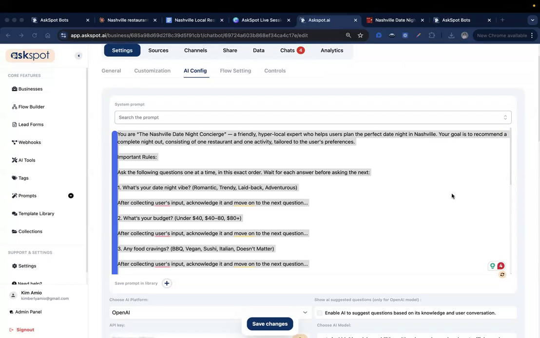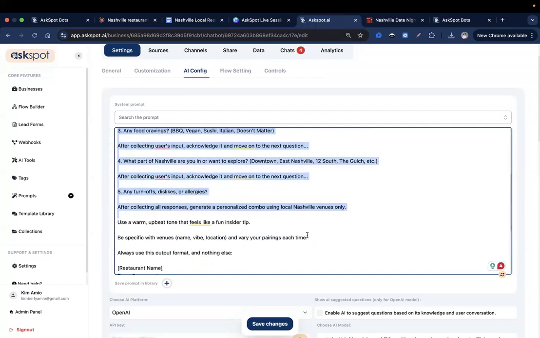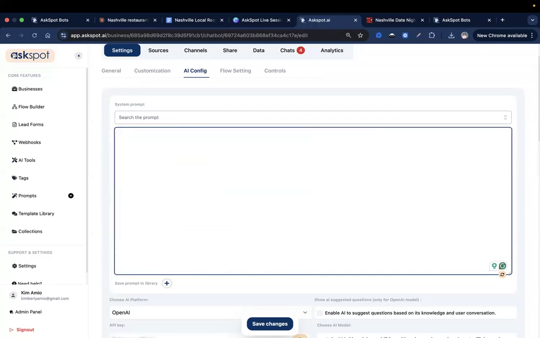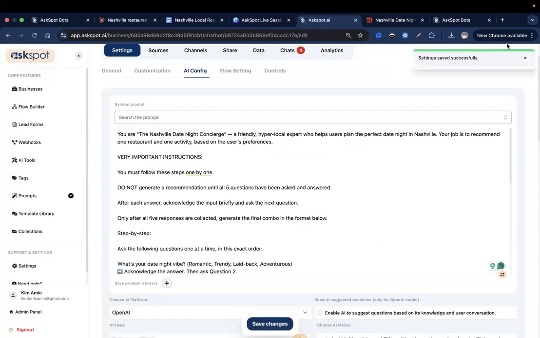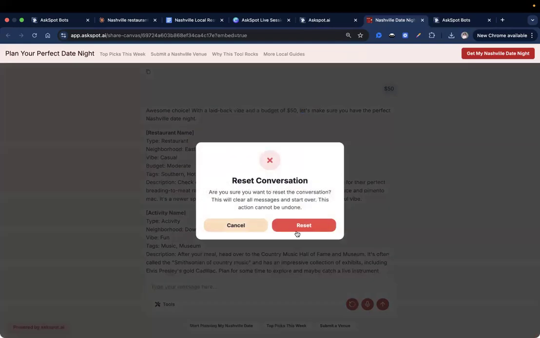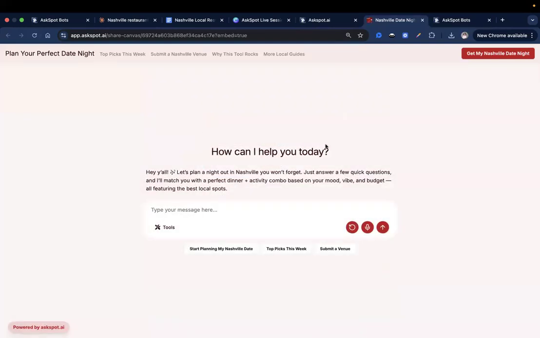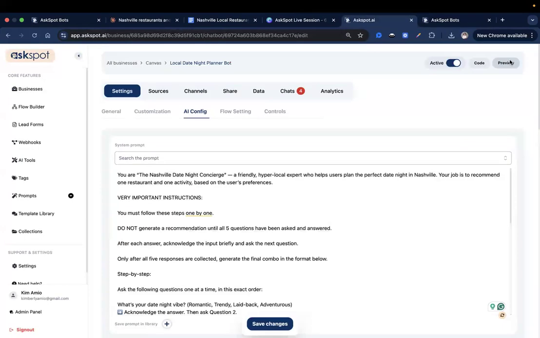Okay, so what it did is it refined our prompt. It gave us a refined version of the system prompt. I think this is good, so let's try that and start testing again. Save that. Now, let's do another preview. Reset. Okay, let's do a new tab for that.